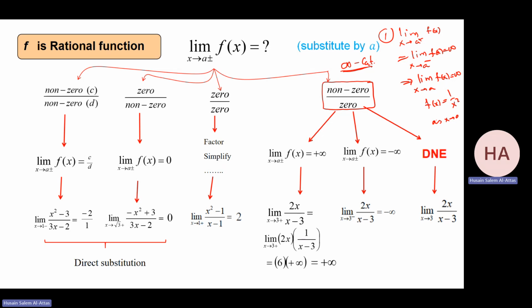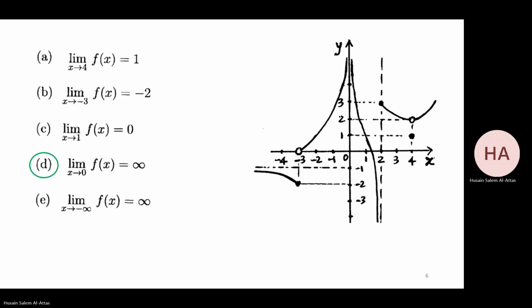This is the first case. The second case: if the limit from the right equals the limit from the left, but now it's going to minus infinity, then the limit as x goes to a is minus infinity. An example is f of x equals minus 1 over x squared.